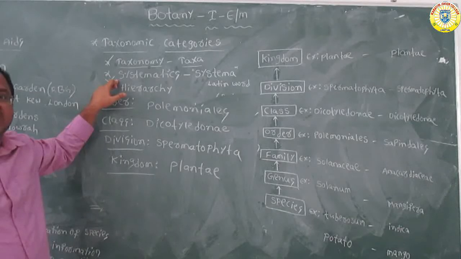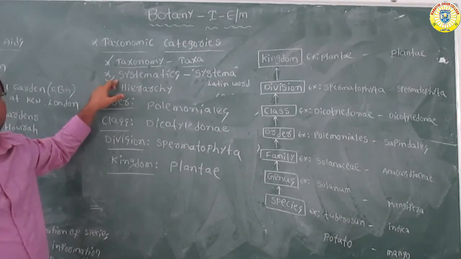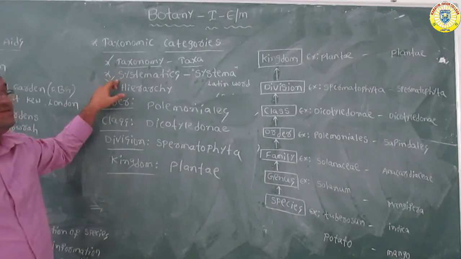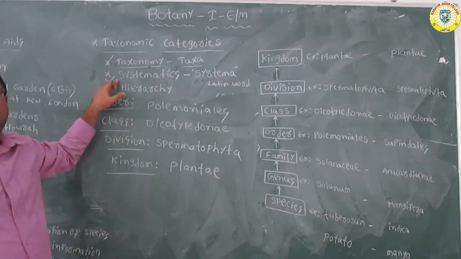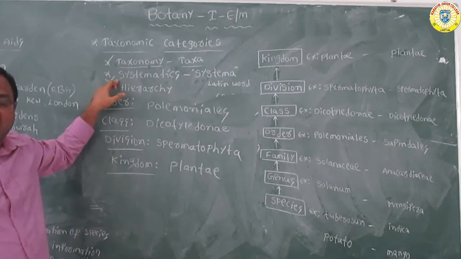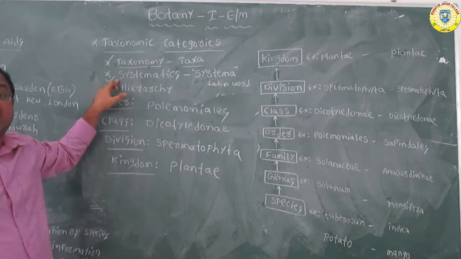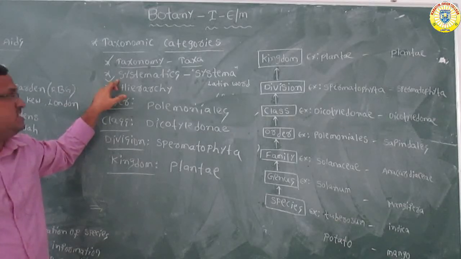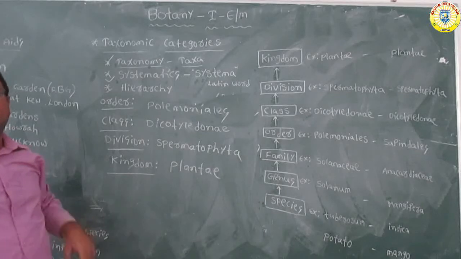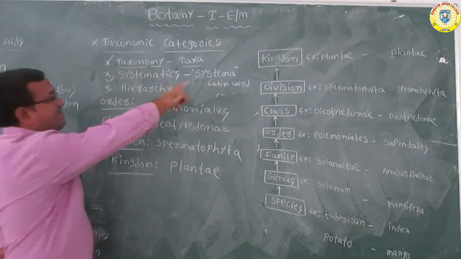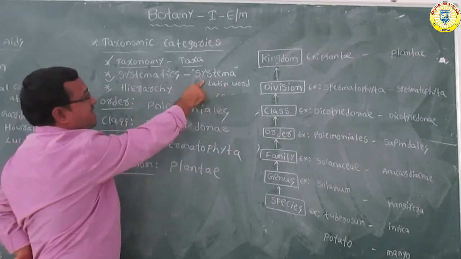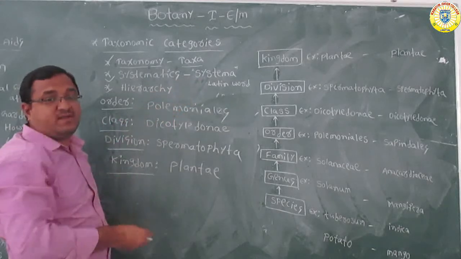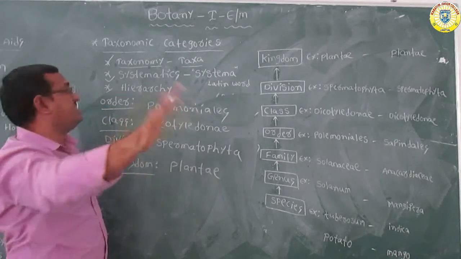What is systematics? Systematics is the study of the different kinds of organisms, their differences and also their similarities. The word systematics is derived from the Latin word systema, which means systemic arrangement of organisms.